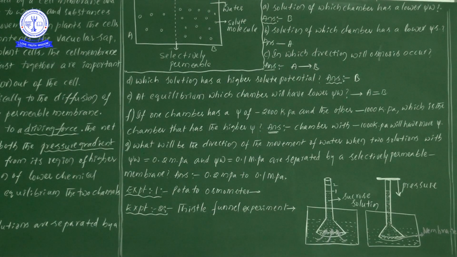That is only one general example we studied now. If you would like to stop the flow of water or the endosmosis, we can stop it by creating some kind of pressure at the top of the thistle funnel. So some important information is there related to the NEET examinations.